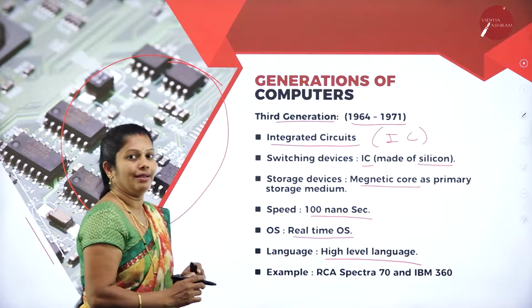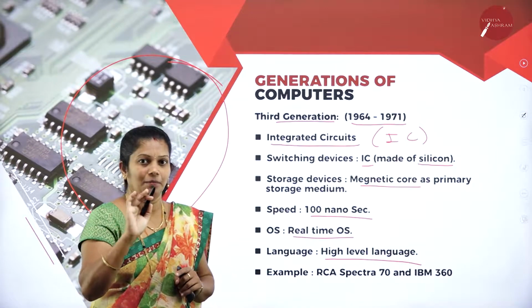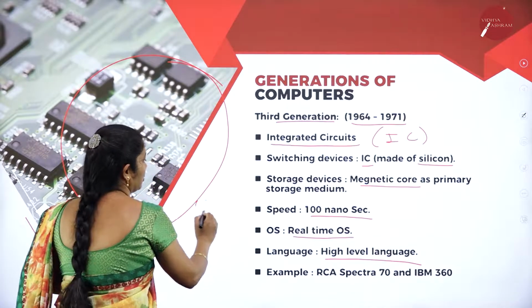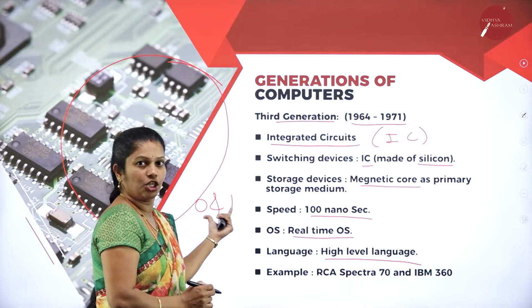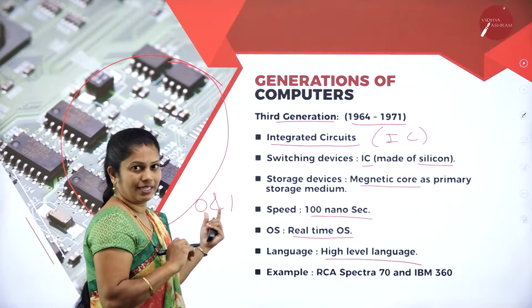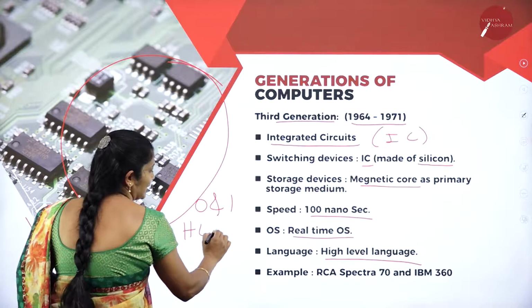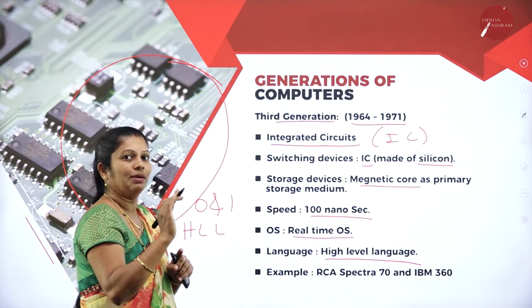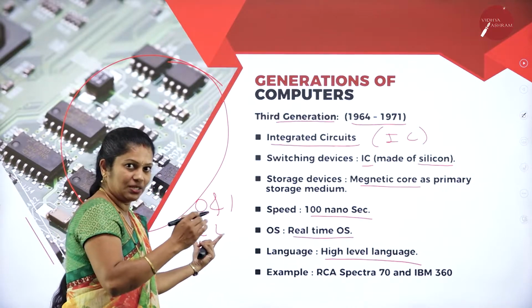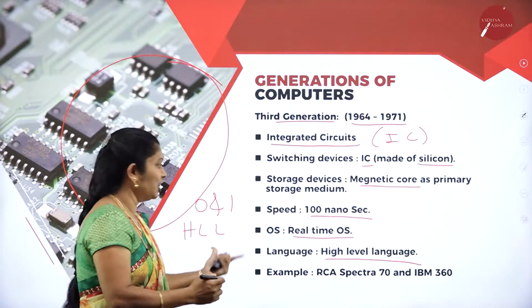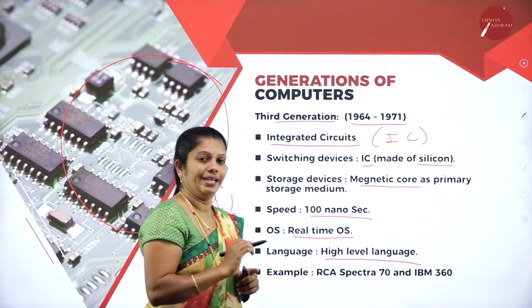What do you mean by high-level language and binary level language? Binary level language is nothing but instructions written using 0 and 1 only. If you write the instructions using zeros and ones, then it is called binary level language. Whereas here we are using high level languages. High level language is nothing but general English, by which we can write the instructions. After writing the instructions, we convert them into binary level language by using a compiler.